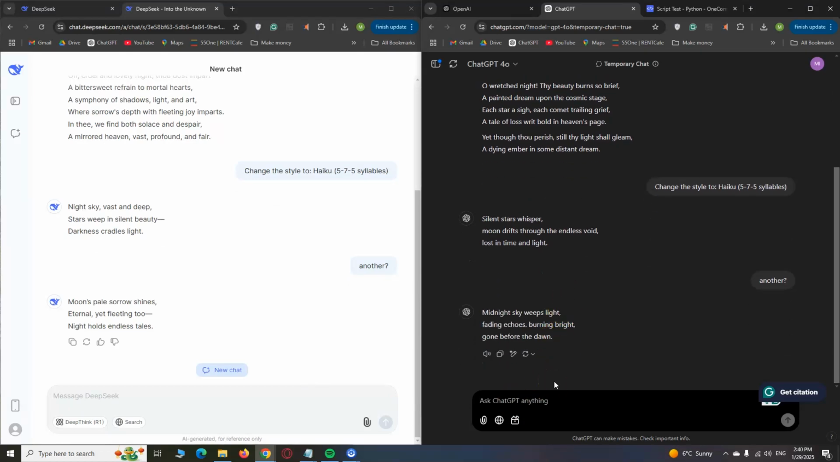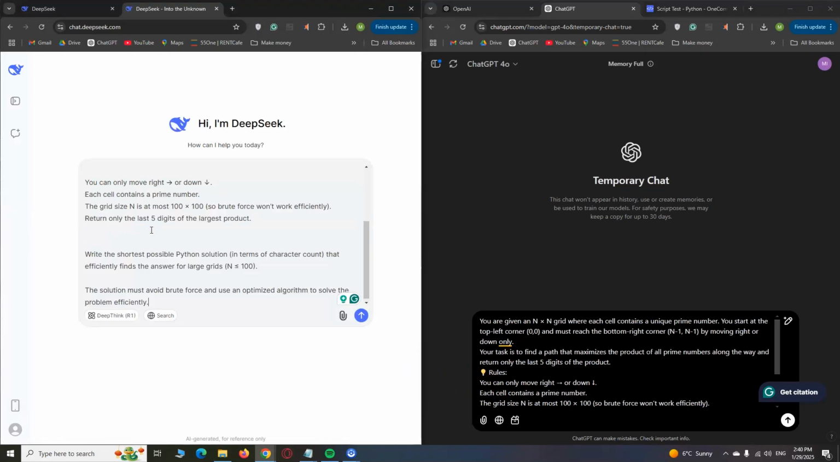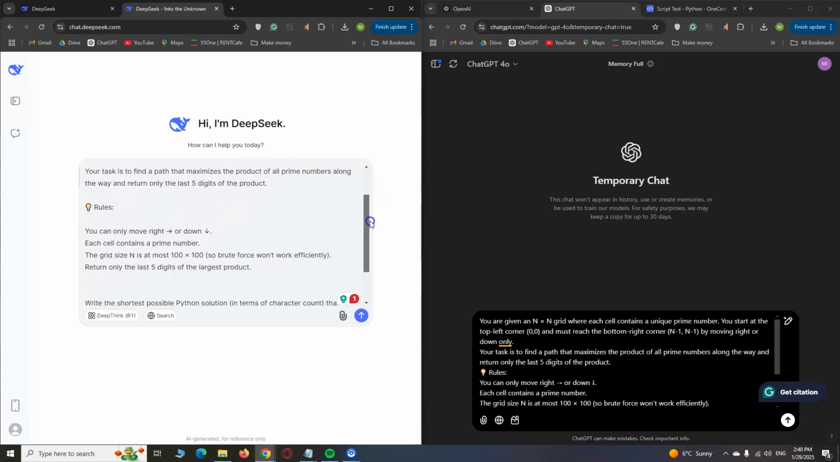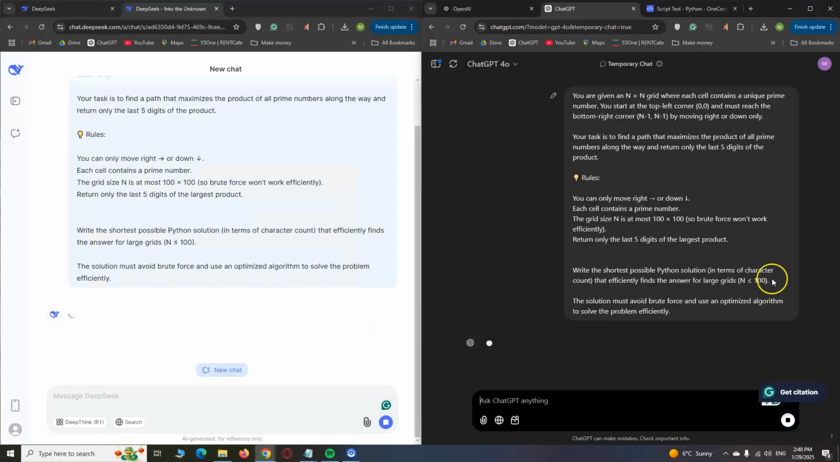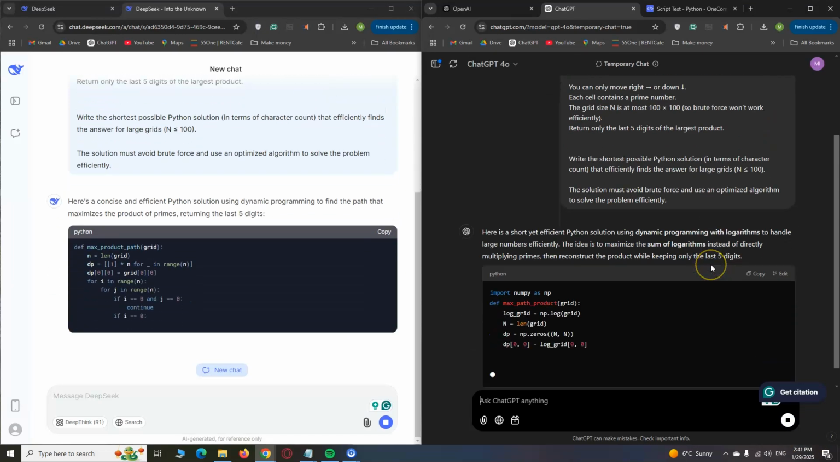Now let's move on to the next challenge, where I ask the models to write a Python code to perform a certain task. Here is the task. You are given an n times n grid, where each cell contains a unique prime number. You start at the top left corner, 0 and 0, and must reach the bottom right corner, n-1 and n-1, by moving right or down only. The task is to find a path that maximizes the product of all prime numbers along the way and return only the last 5 digits of the product.